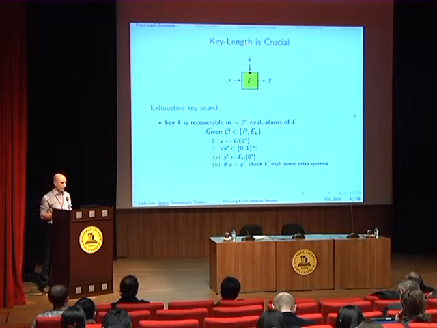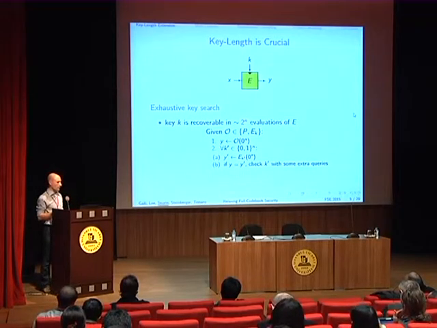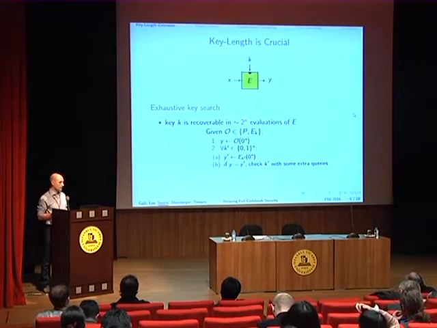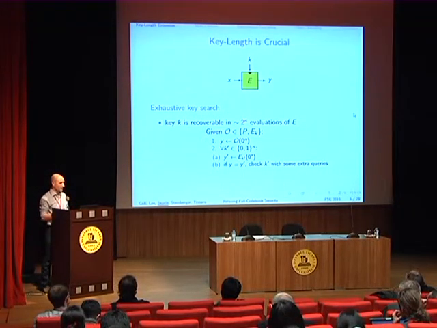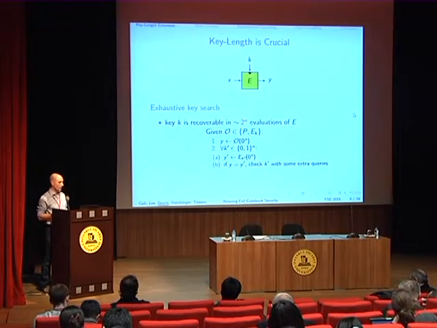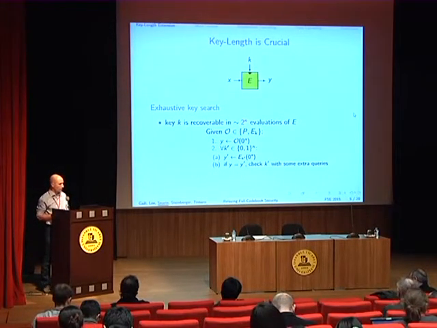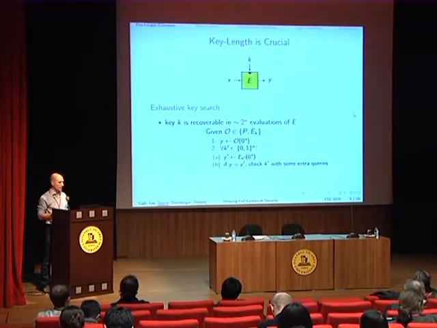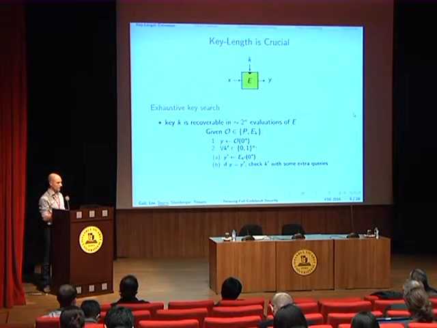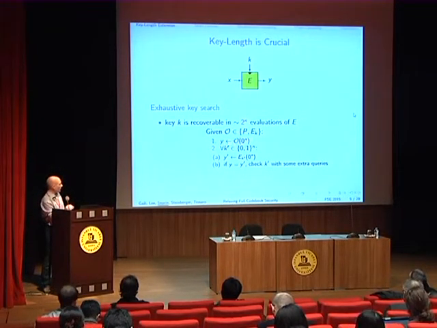Of course, you all know that key length is crucial because of a simple attack, which is exhaustive key search. More specifically, the key is recoverable in about 2^kappa evaluations of the block cipher. If you're given an oracle, which is either a random permutation or the block cipher with some key K, you can distinguish the two cases, and you can also recover the key: you simply make one call to the oracle, and then you test exhaustively all keys.